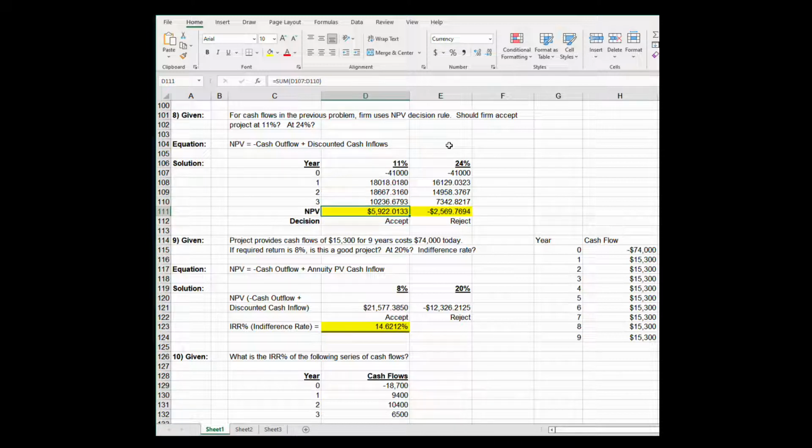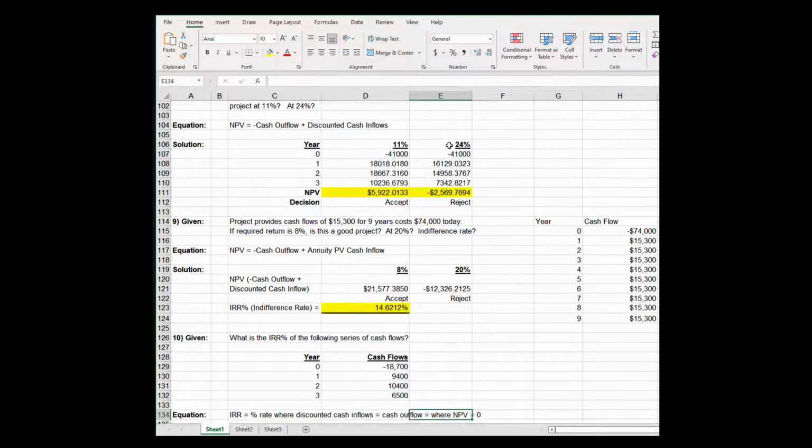Add all those discounted cash flows up, you get 5,922.01, which is positive, NPV positive, except at 11%. Doing the same thing for 24%, I take the first year's cash flow divided by 1.24, second year by 1.24 squared, third year's cash flow by 1.24 cubed, and then subtract out from that 41,000, I get a net present value of negative 2,569.77.